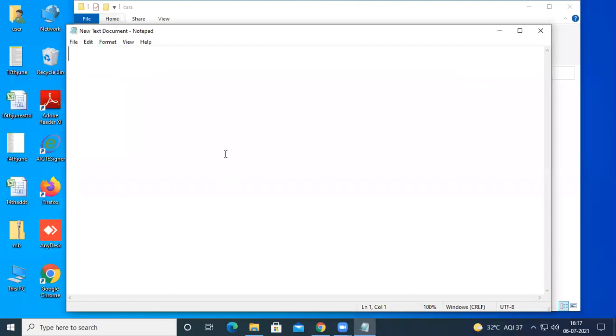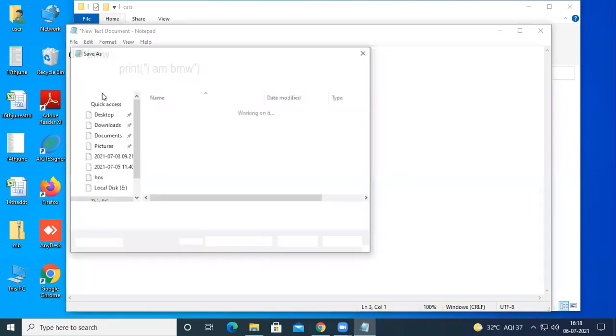Here I'm going to define a BMW. So here what it will do is print I am BMW. And then I'm going to save this code, save as.